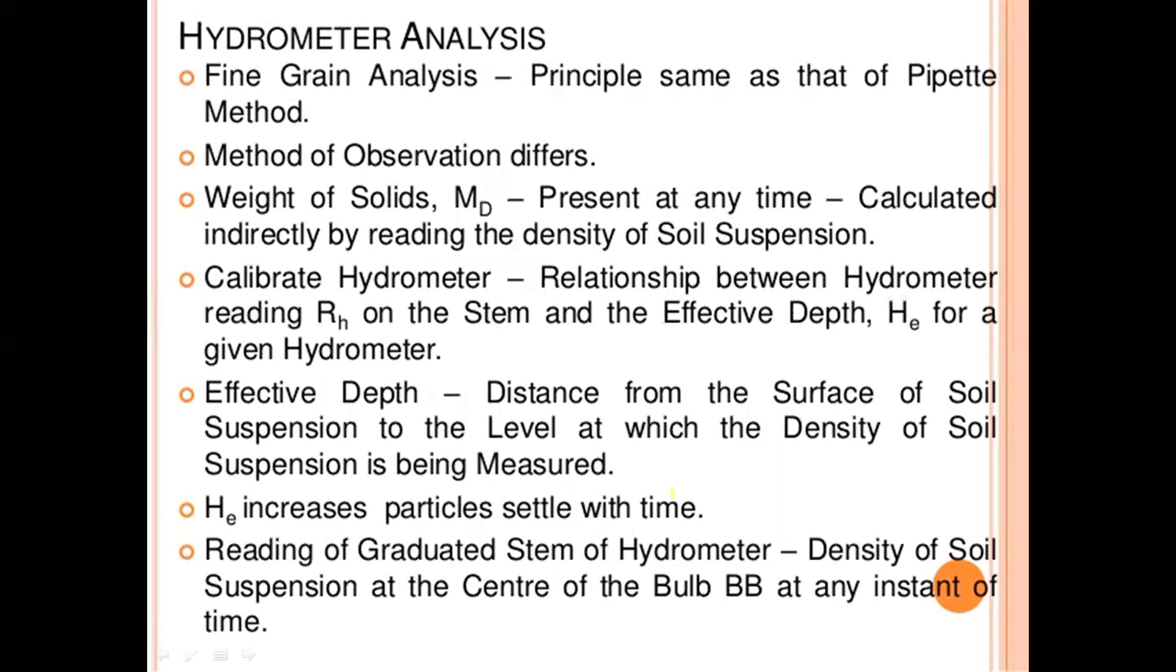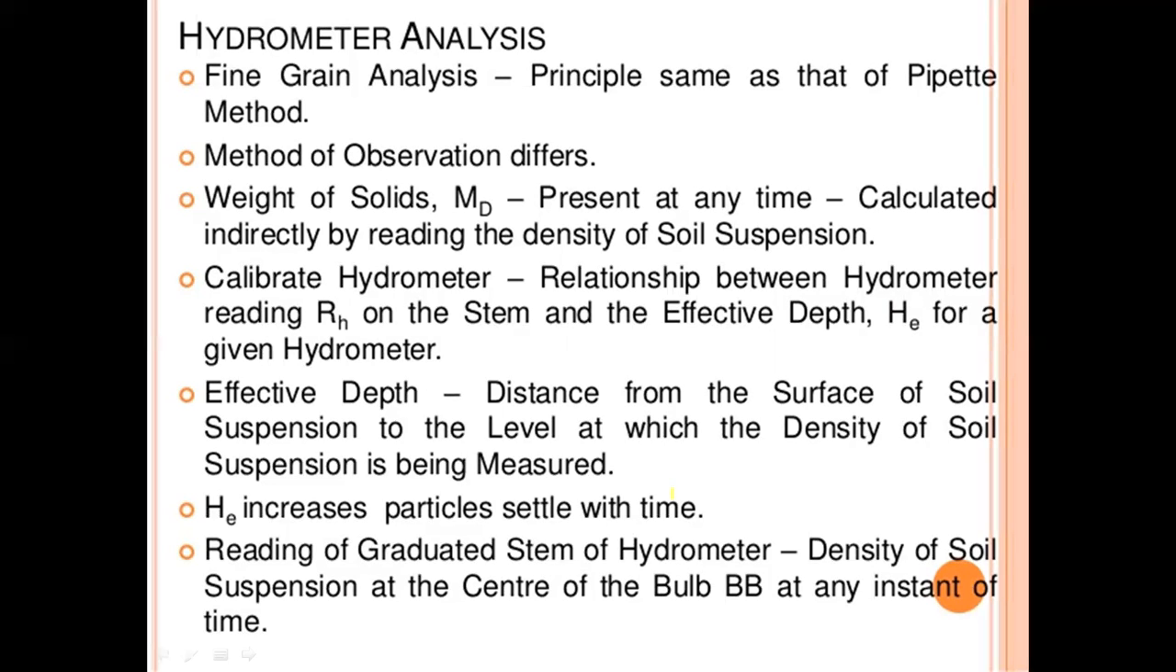Next method is the hydrometer analysis. The fine grain analysis principle is the same as in the pipette method, so both methods depend upon Stokes law. The method of observation differs. The weight of solids MD present at any time is calculated indirectly by reading the density of the soil suspension.